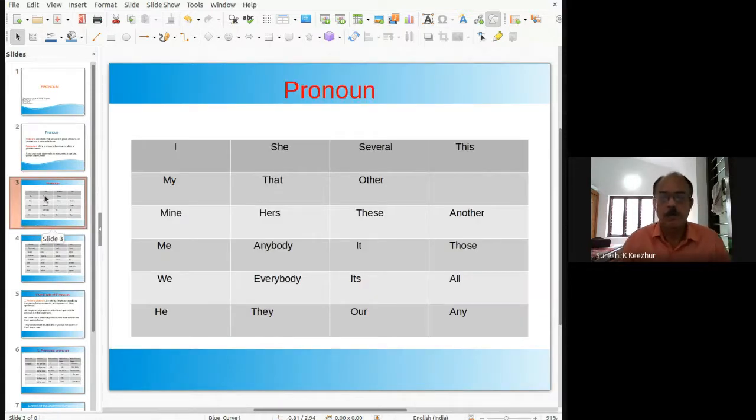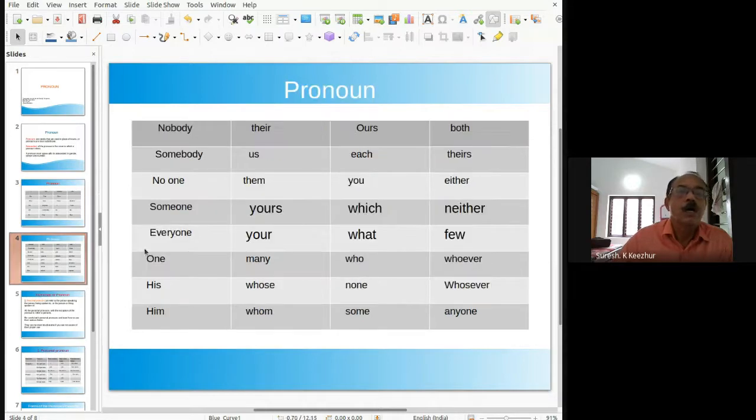Now, which are the examples of pronouns? The I, the commonly used first person pronoun. My, mine, me, we, he, and she, that, hers, anybody, everybody, they, several, other, these, it, its, our, this, another, those, all, any. All these are pronouns that are used in different contexts.